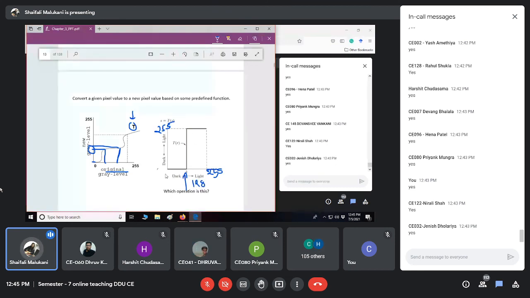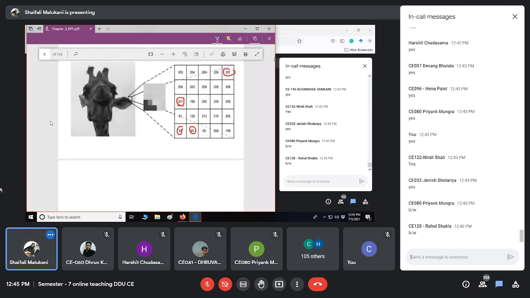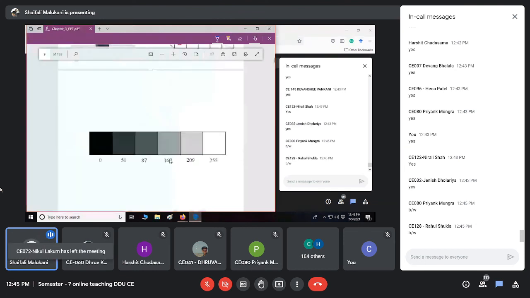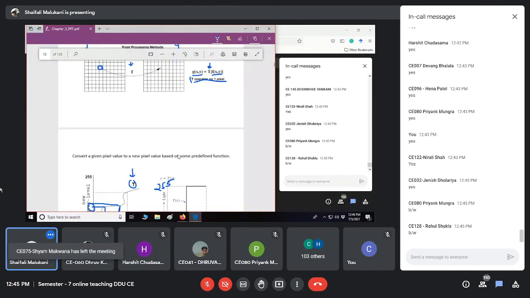So if my input is from 0 to 128, the output will be 0. And if it is from 128 to 255, the output will be 255. So I will take a pixel and check where the value is. Can you tell me what kind of output we are expecting here? Suppose I give this type of image. If the input is less than 128, the output will be, yes, a black and white image.